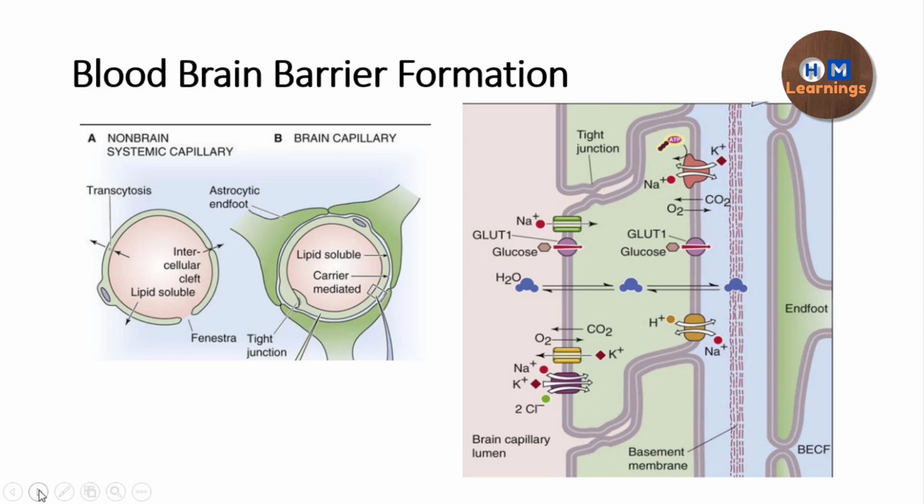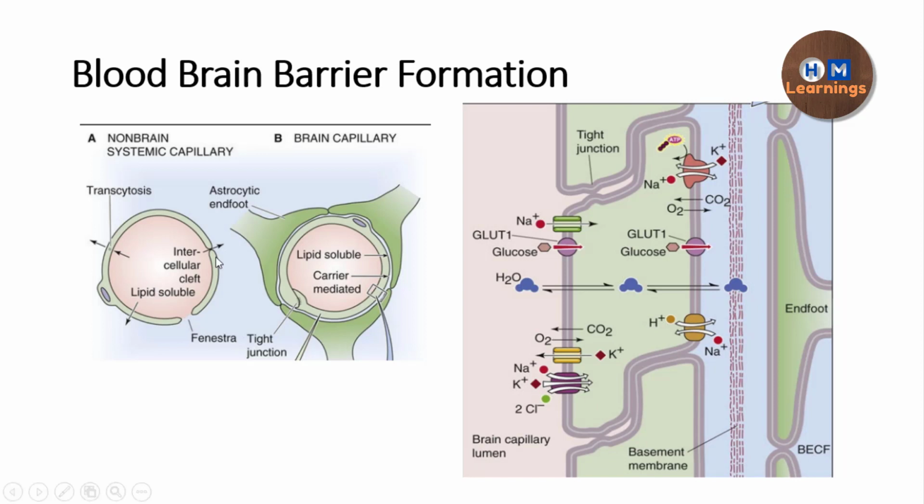So this is a very beautiful diagram in Boron, and this diagram is showing what is happening in the case of systemic capillaries, which is not present at the brain level. We can see that these are the endothelial cells, and between two endothelial cells we can have a gap. Across this gap, which is called a fenestra, many constituents having a larger size can pass and enter into the ICF or the interstitial fluid.